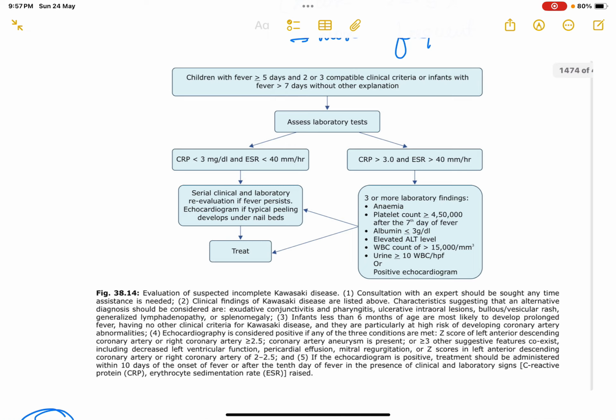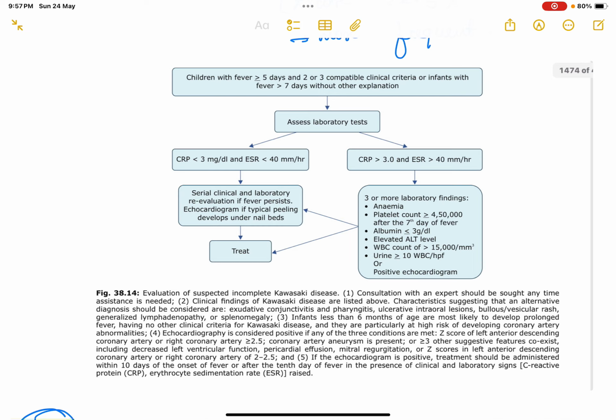Okay, so once again we would see when the echo is considered positive. The patient has to meet certain conditions on echocardiography. The Z score of the left anterior descending artery or right coronary artery, LAD or RCA, should be more than or equal to 2.5, or there could be presence of coronary artery aneurysm, or other three features: decreased left ventricular function, pericardial effusion, or mitral regurgitation.